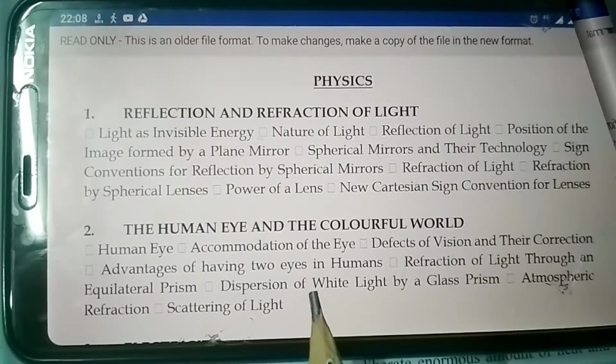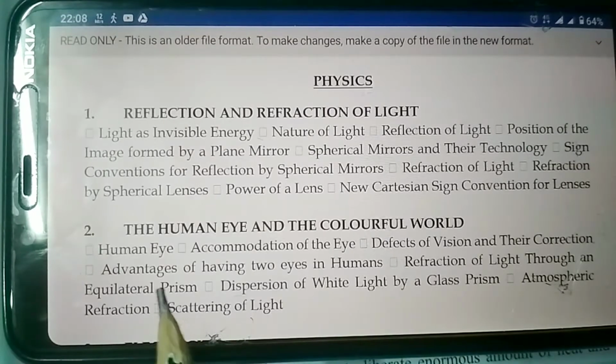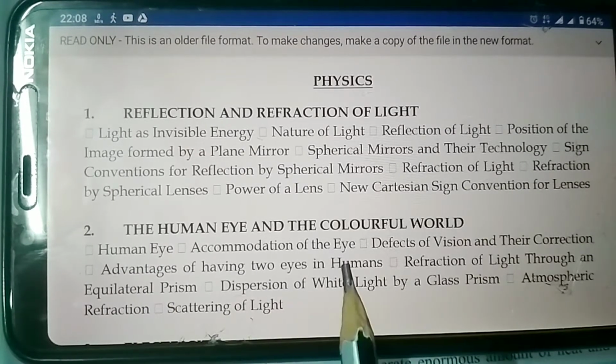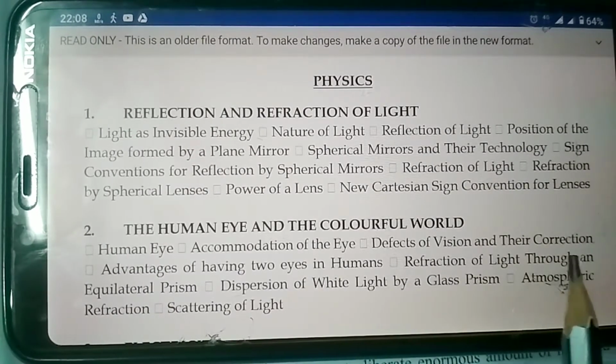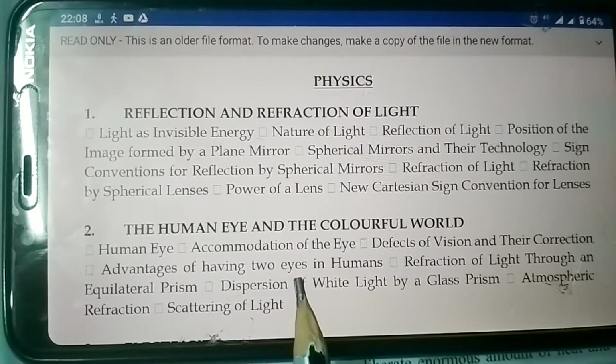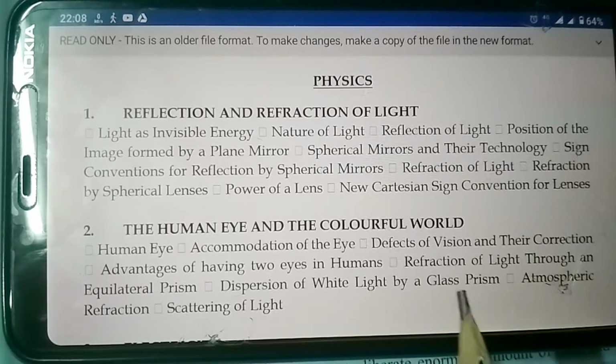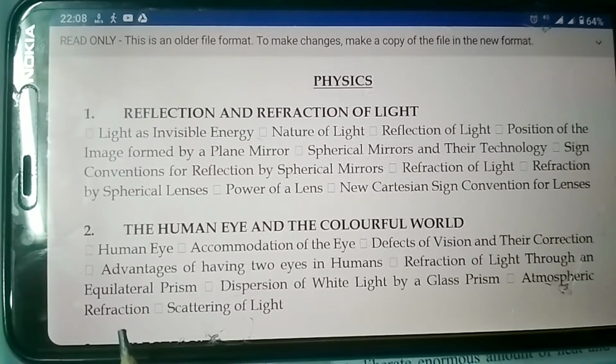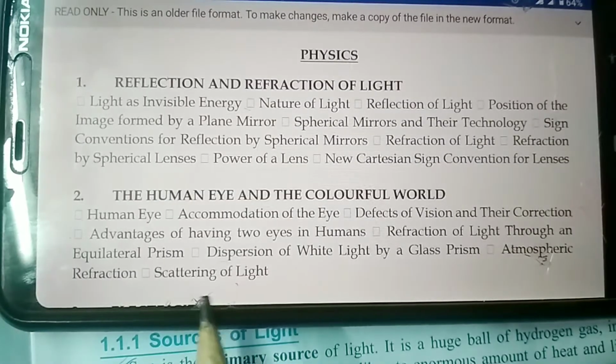In chapter 2, that is the human eye and the colorful world: the description of the human eye, functions of all the parts, accommodation of the eye, defects of vision and their correction, advantages of having two eyes. This was not there in last year's syllabus, but this year you have to study this. Refraction of light through an equilateral prism, dispersion of white light by a glass prism, atmospheric refraction and scattering of light. In last year's syllabus, scattering of light was not there, but this year you have to study this.